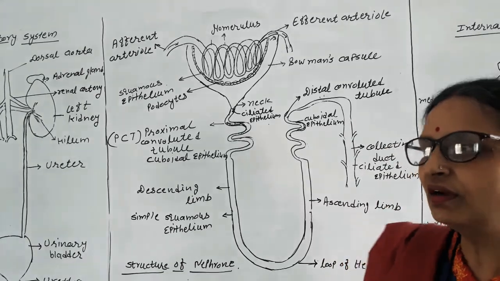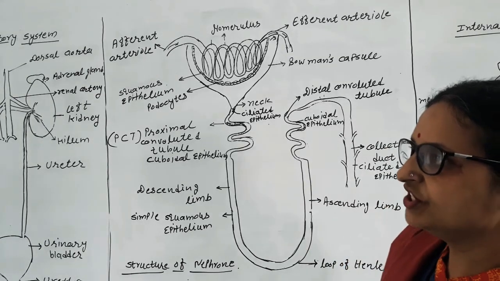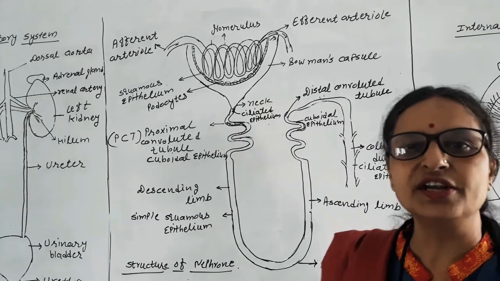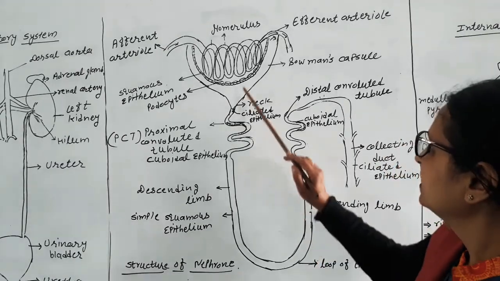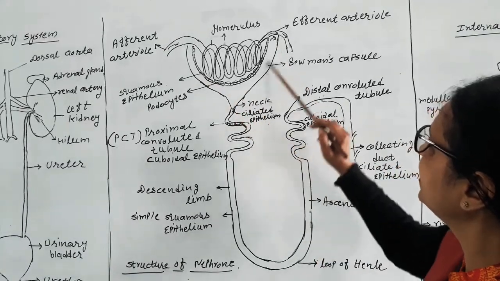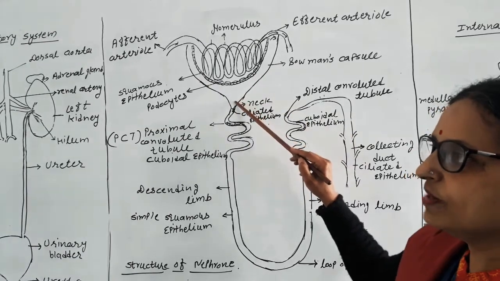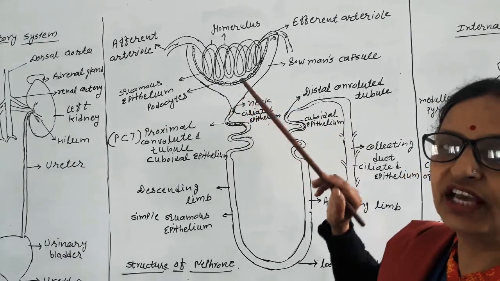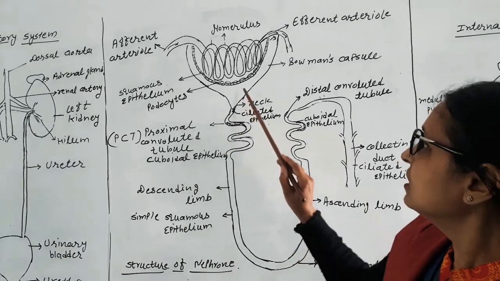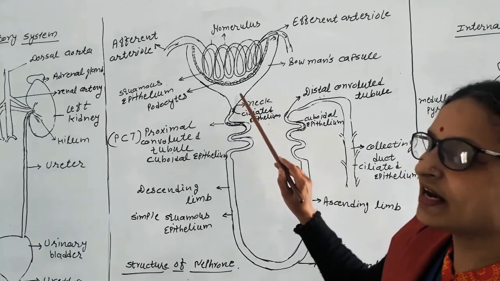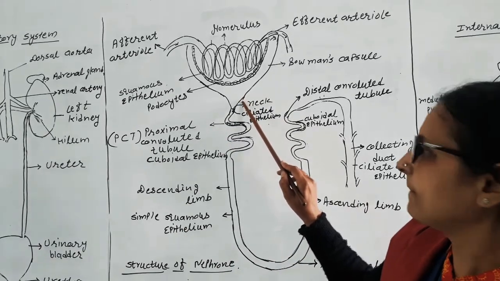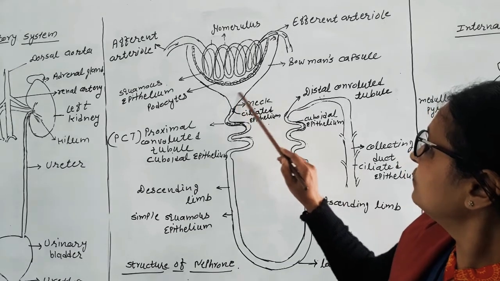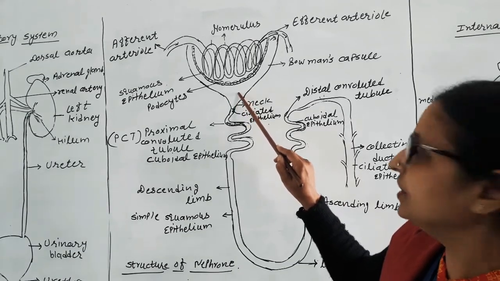So it filters from the blood everything which is smaller than 100 to 200 angstrom. So it becomes the glomerular filtrate here. Now, the glomerular filtrate, here we are not calling it urine because all the useful parts get filtered here. So it is called the glomerular filtrate.